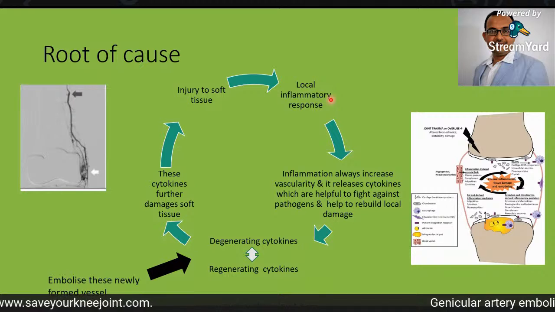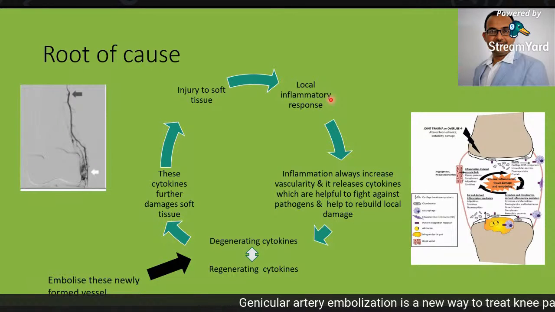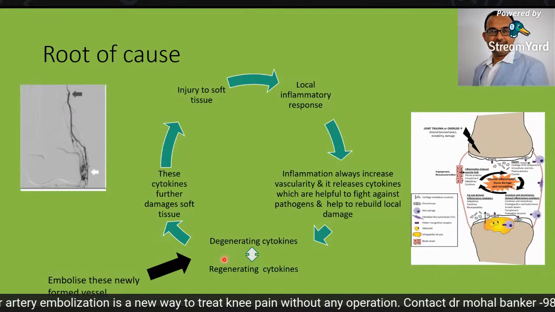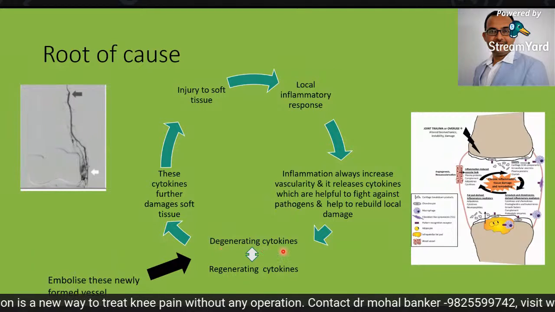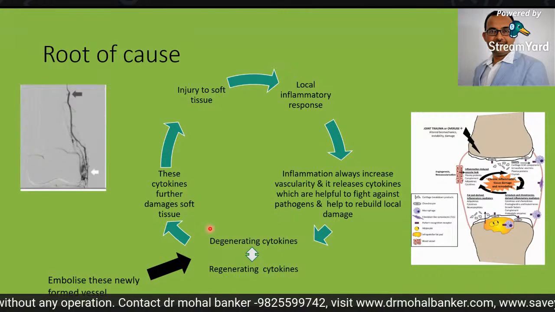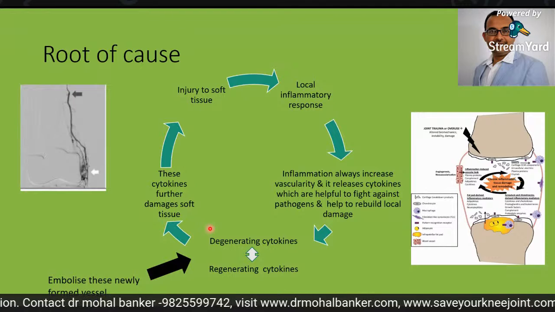Now, many times what happens is that the balance between degenerating cytokines and regenerating cytokines is disturbed. The degenerating cytokines are released more and more, and because of this dominance of degenerating cytokines, local tissue damage occurs more and more.